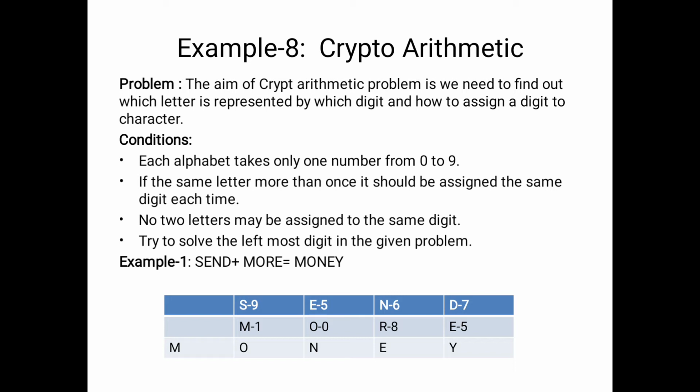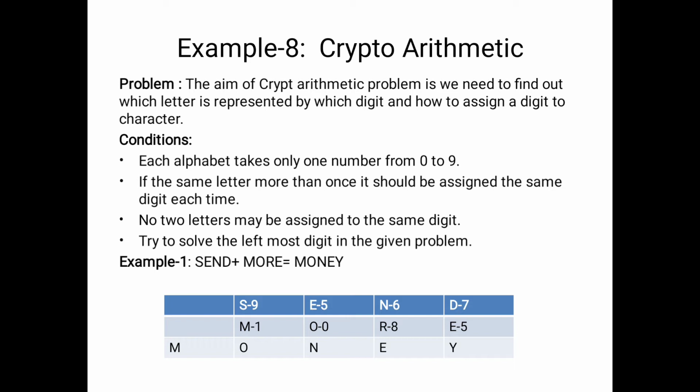Now we will move to the left side. Here E and O are available. E means 5, O means 0. 5 plus 0 is 5, and 1 carry is available, so 6. So what is the meaning of 6? Capital N.